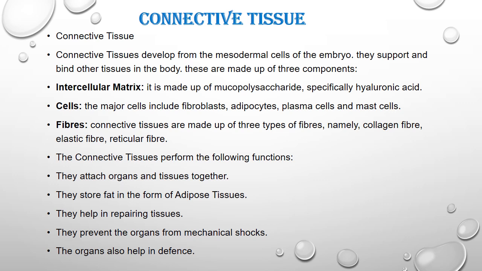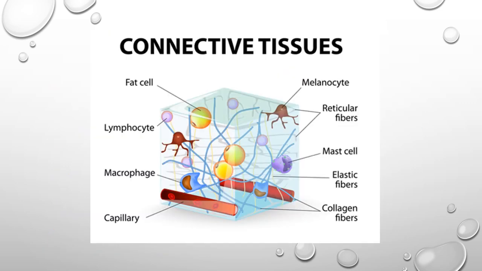They prevent the organs from mechanical shock, meaning their intercellular matrix absorbs the mechanical shock. They also help in defense, as they contain mast cells which attack foreign material or bacteria and protect our body from infection.